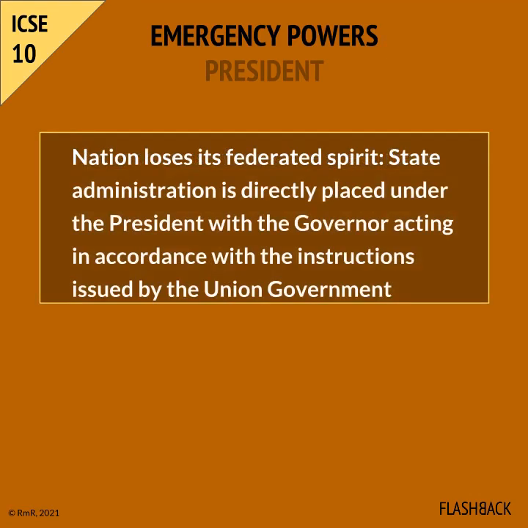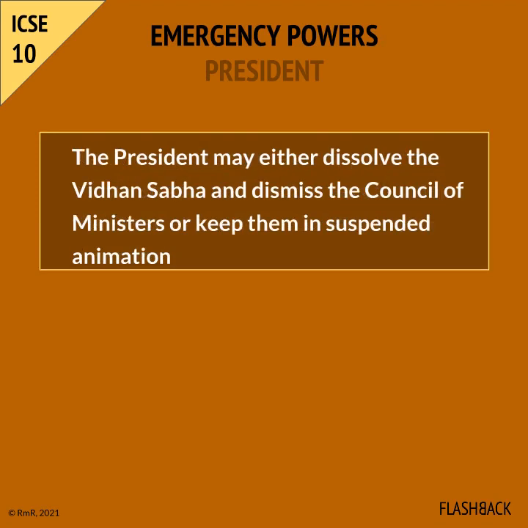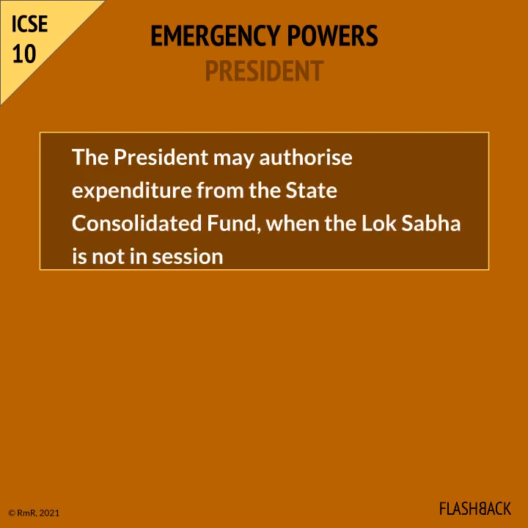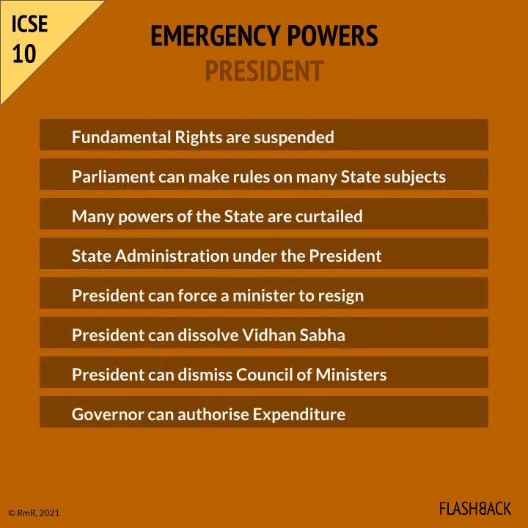The nation loses its federated spirit, because the state administration is directly placed under the President, with the governor acting in accordance with the instructions issued by the Union government. The President may either dissolve the Vidhan Sabha and dismiss the Council of Ministers, or keep them in suspended animation. The President may authorize expenditure from the State Consolidated Fund, when the Lok Sabha is not in session. Take a moment to run through the list of powers that the President has during a national emergency.